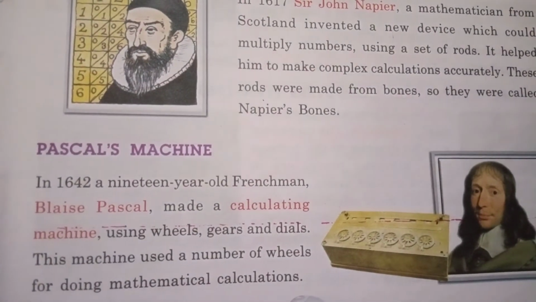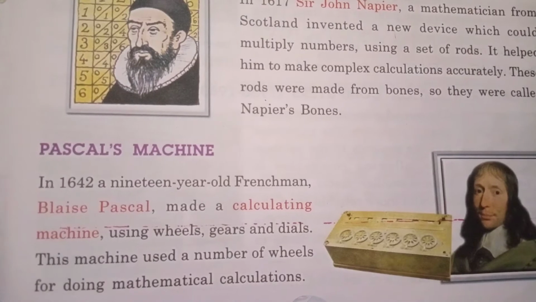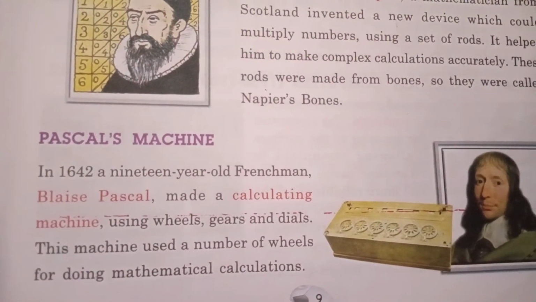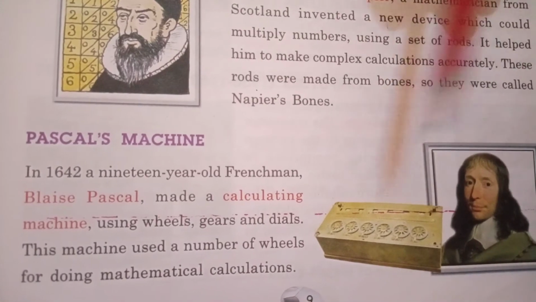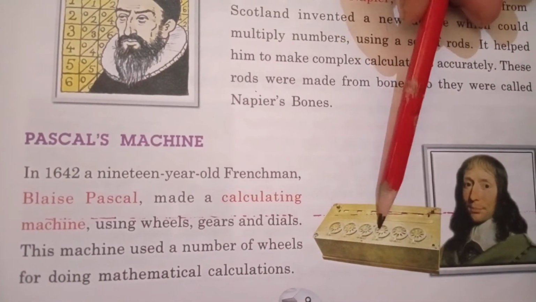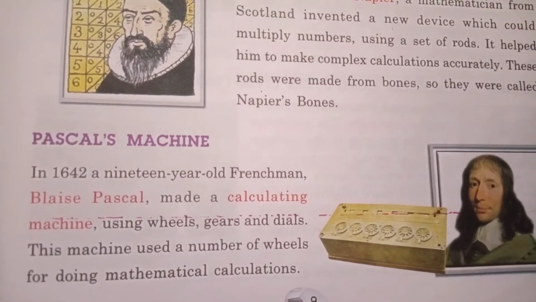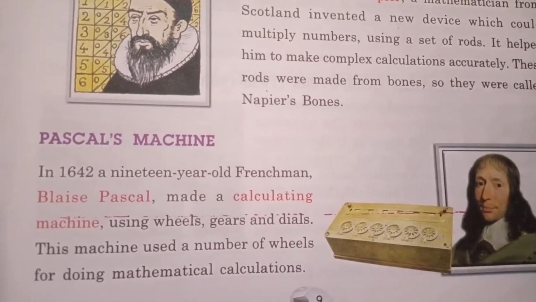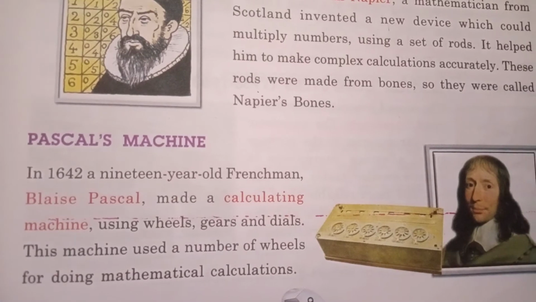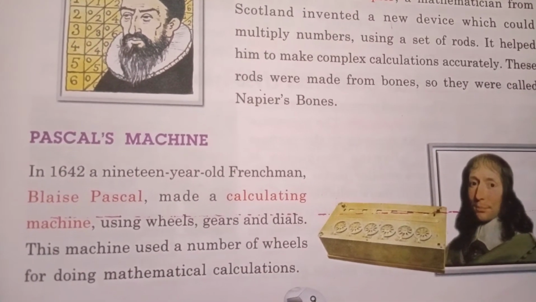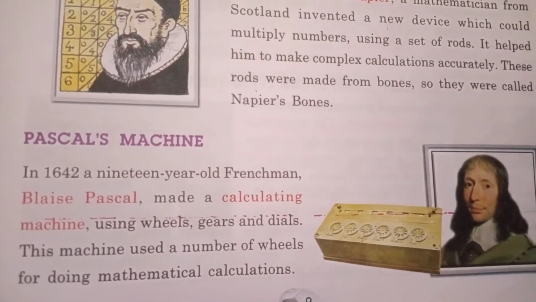This machine used a number of wheels for doing mathematical calculations. You can see these wheels. He used wheels, gears and dials for the calculations in his machine.